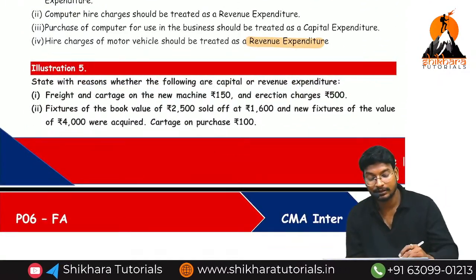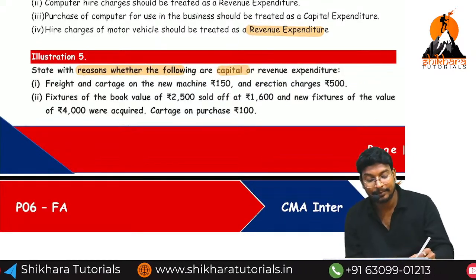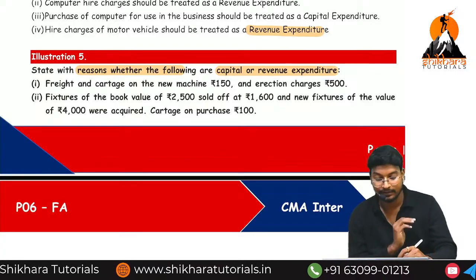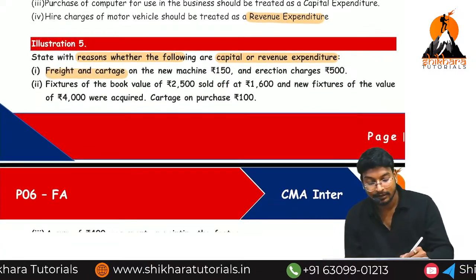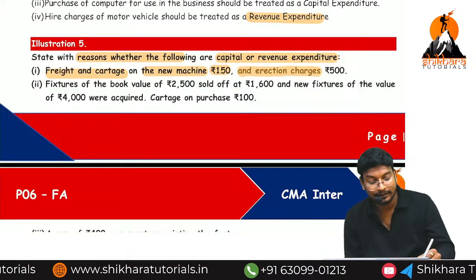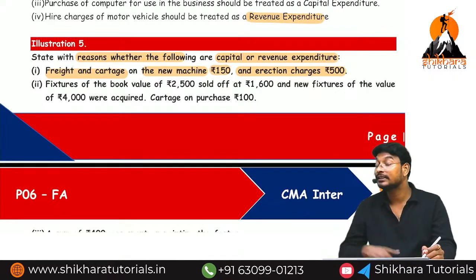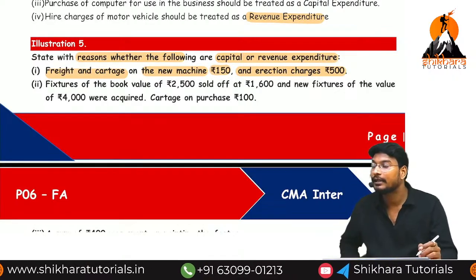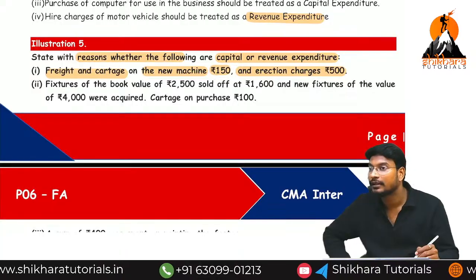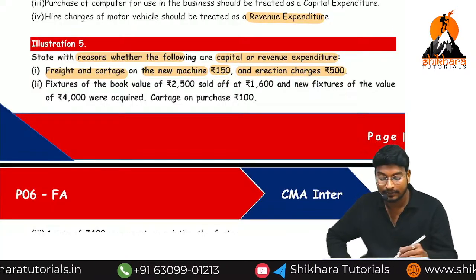Which expenses? Revenue. State with reasons whether the following is a capital or revenue expense. Freight and carriage on a new machine of rupees, how much? 150, and erecting charges, how much? 50. So total 650 is called capital expenditure or revenue expenditure? Capital expenditure. What we need to do? We need to add it back to the particular asset.